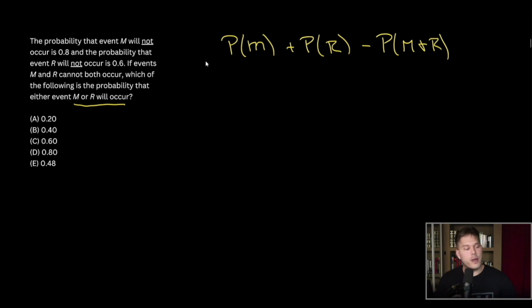So what is the probability that m occurs? Well, we're told that it will not occur 0.8 of the time, so it will occur 0.2. Similarly, we can say r will occur 0.4. And then we're told in the question that m and r cannot both occur. So we're just going to subtract 0. So the probability that either will occur is going to be this sum, which is 0.6. So our answer is choice C.